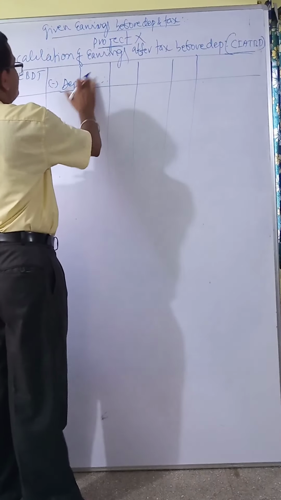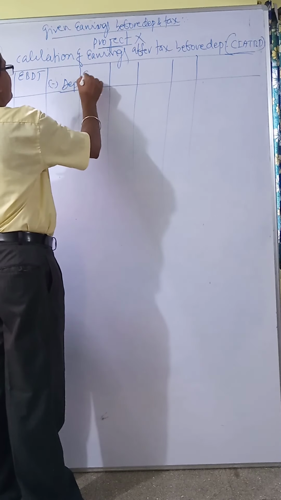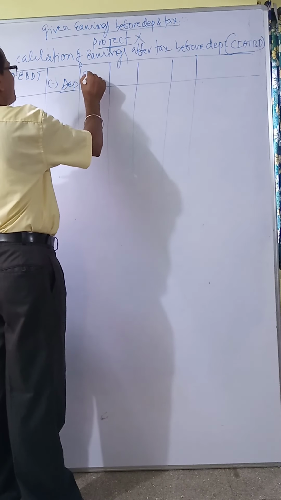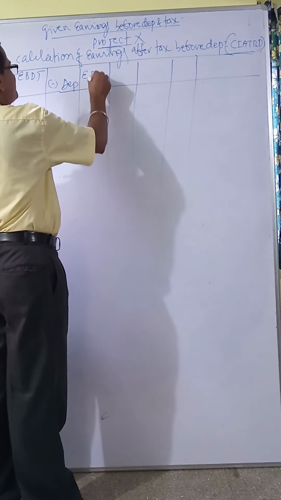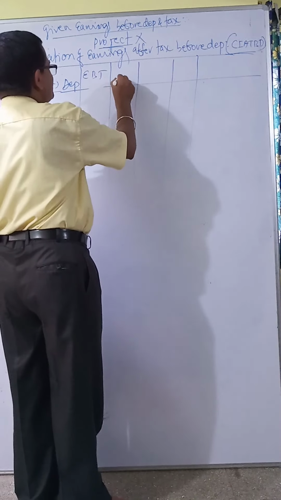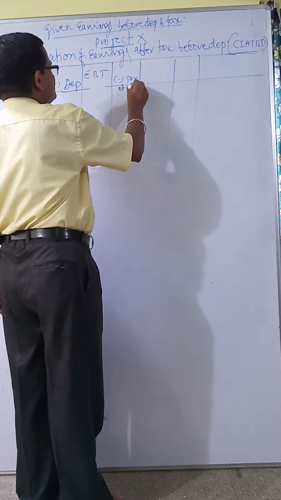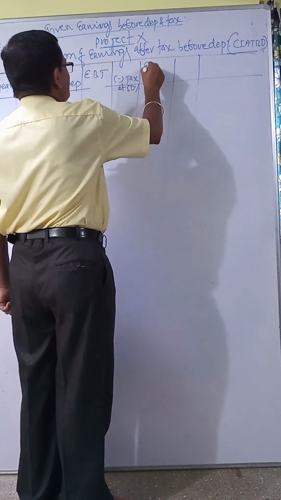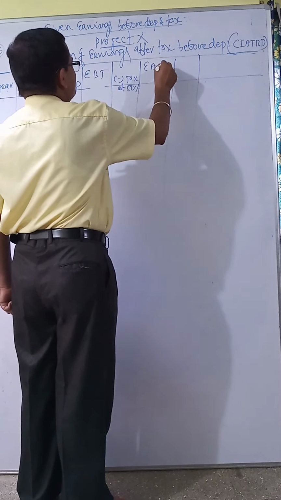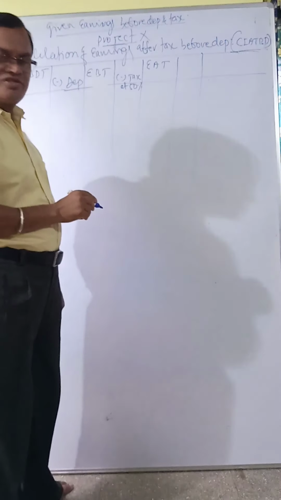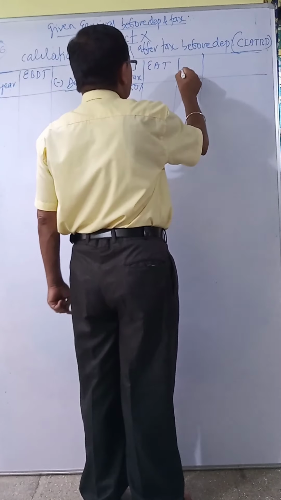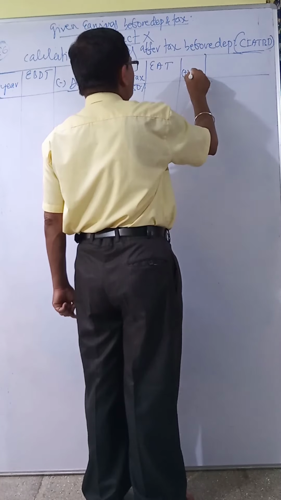Before deducting tax, you will get earnings before tax, then less tax at the rate of 50%. You will get earnings after tax. Then add depreciation.